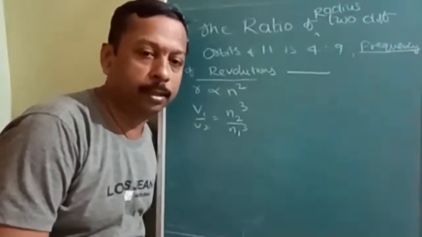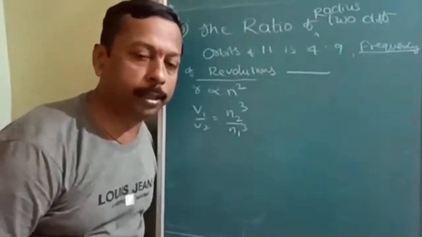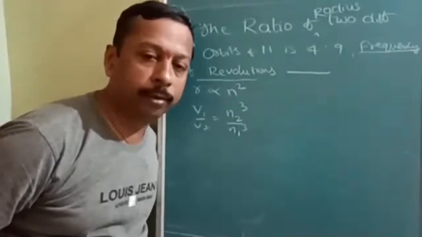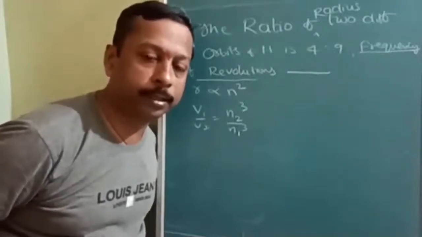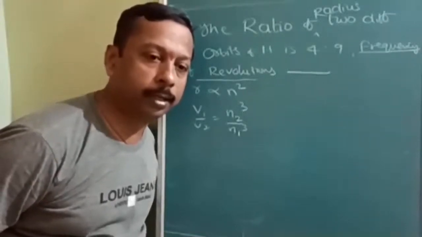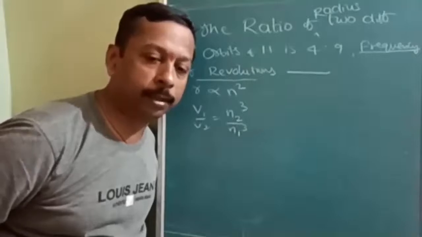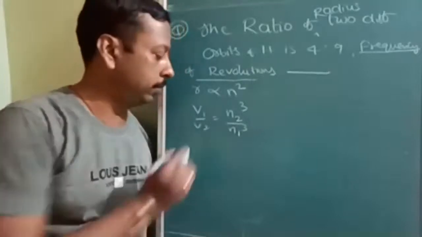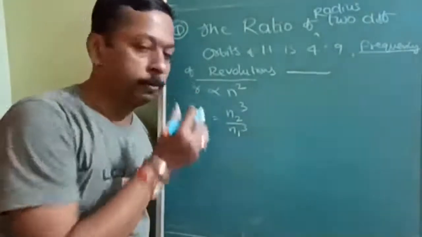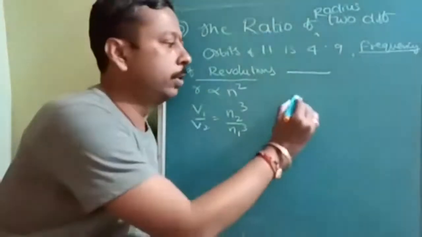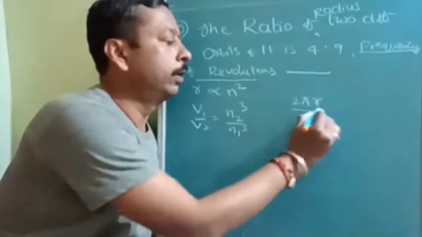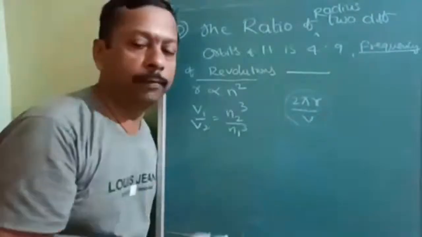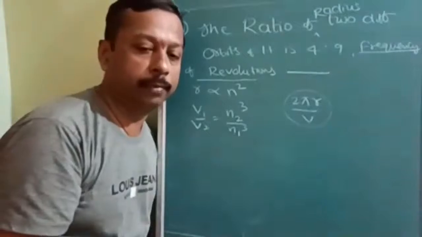How many revolutions it is going to make depends upon the distance, that is radius, and also upon the velocity. Distance is 2 pi r and velocity is v. So if you divide, then you will come to know the number of revolutions made per second.